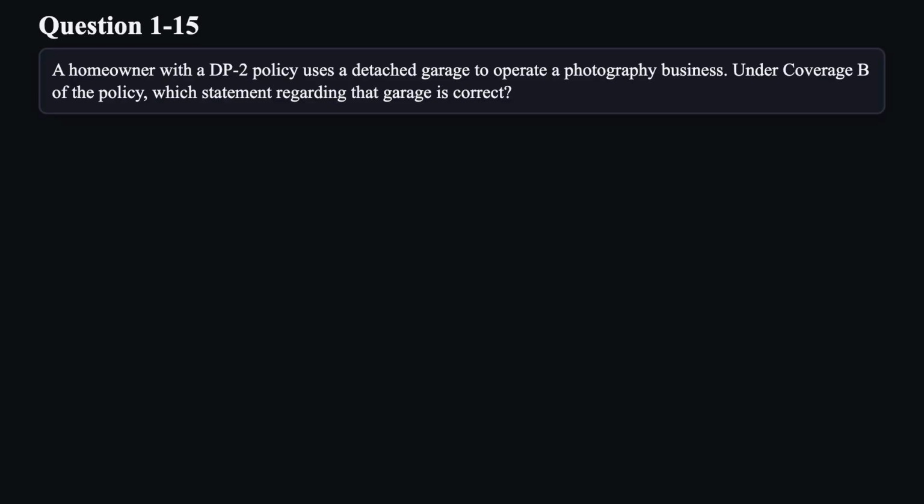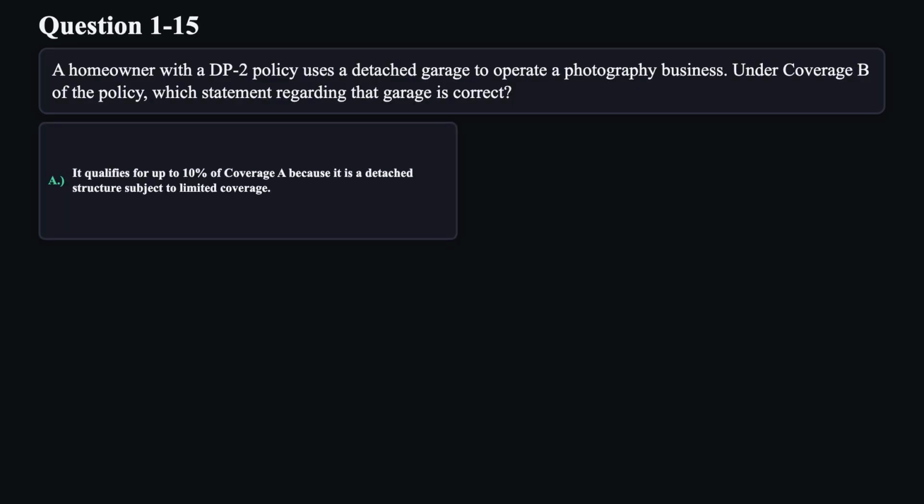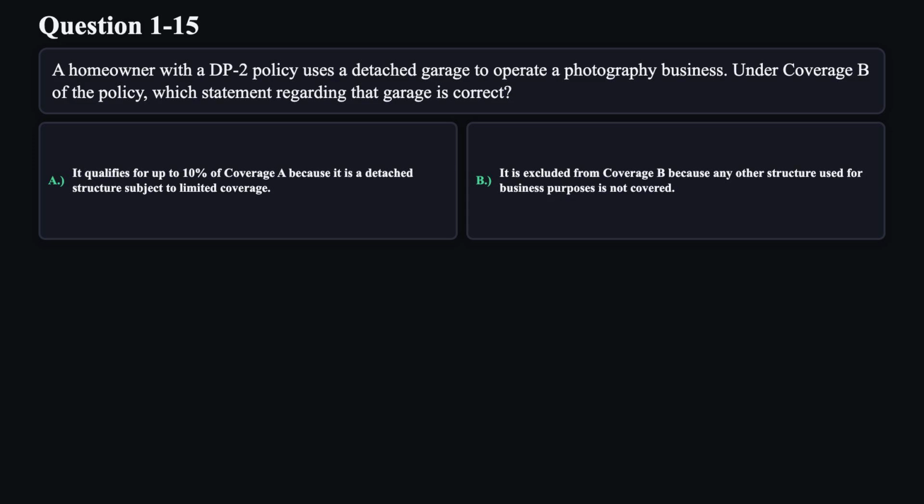Question 15. A homeowner with a DP2 policy uses a detached garage to operate a photography business. Under Coverage B of the policy, which statement regarding that garage is correct? A. It qualifies for up to 10% of Coverage A because it is a detached structure subject to limited coverage. B. It is excluded from Coverage B because any other structure used for business purposes is not covered.